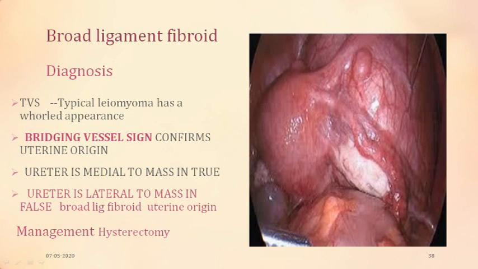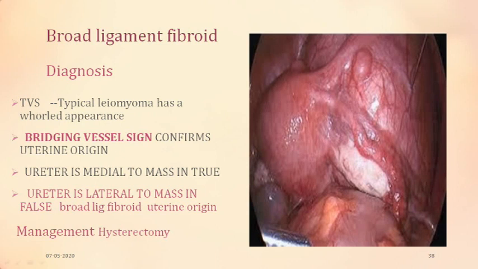This confirms its uterine origin. When you do a color Doppler, you can see the feeding vessels coming from the uterus, and therefore it is called the bridging vessel sign, which confirms its uterine origin. And of course, when you do a cystoscopy function test and put a dye, you see whether the ureter is medial or lateral to the mass, and we differentiate true and false.